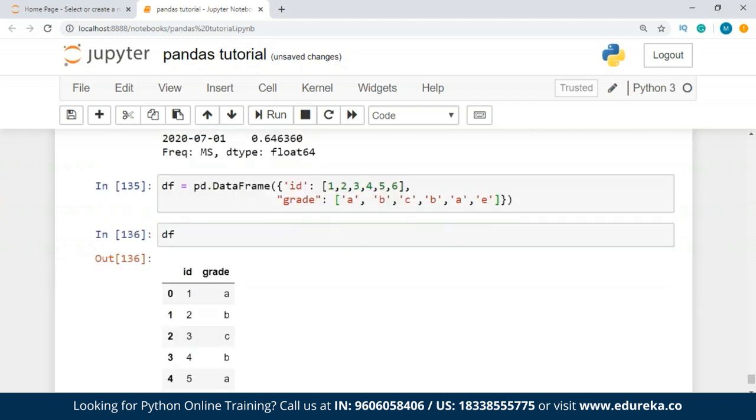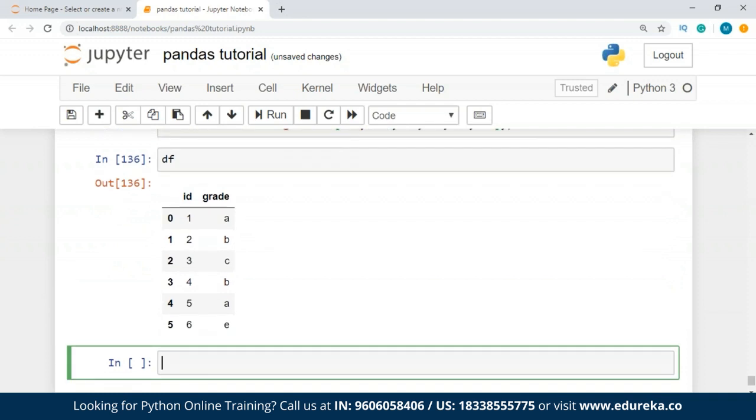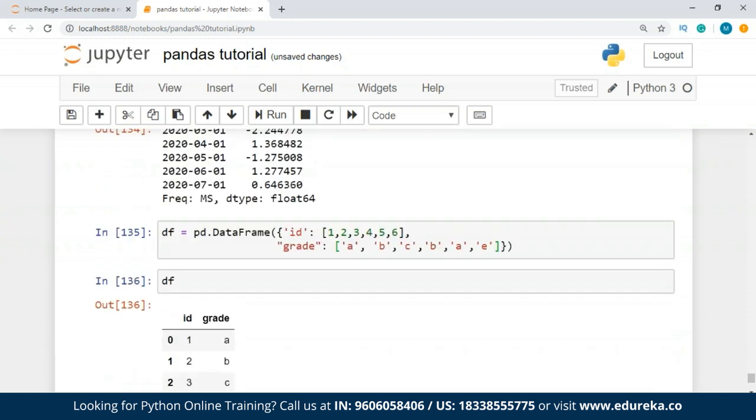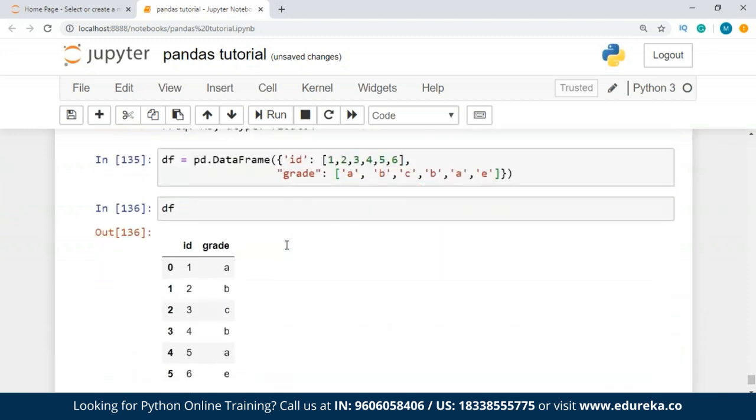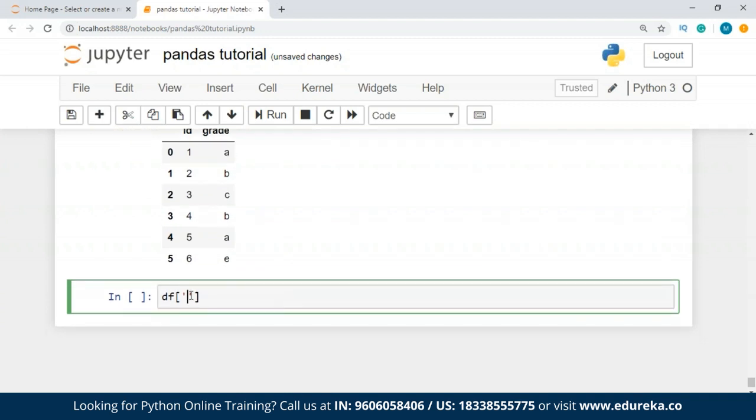So we have our data frame. Let's print this. Okay, so we have our data frame. What I'm going to do is I am going to get the grade, right? So we'll get the grade equal to df grade.